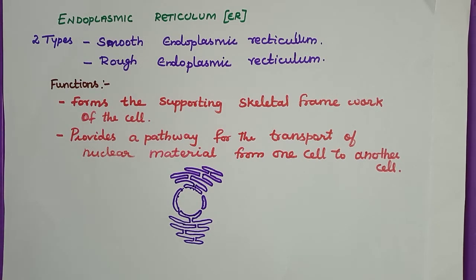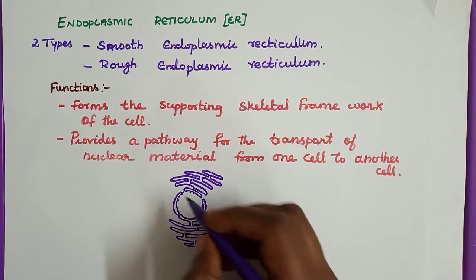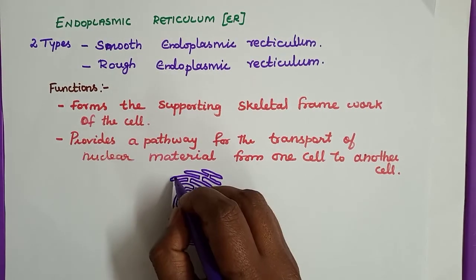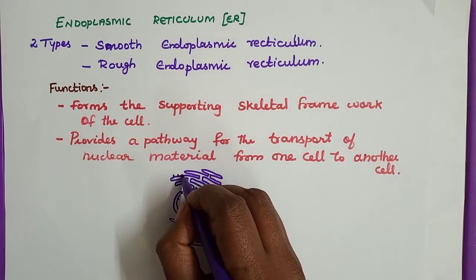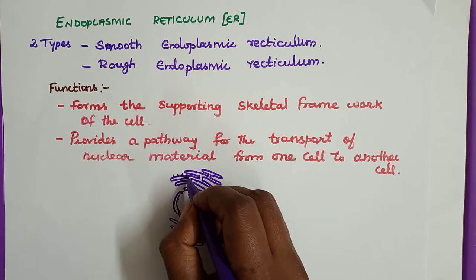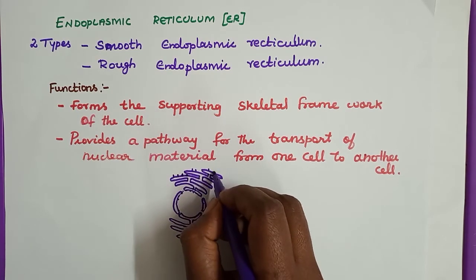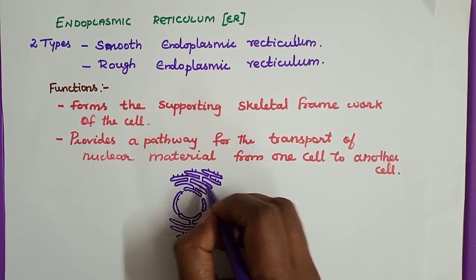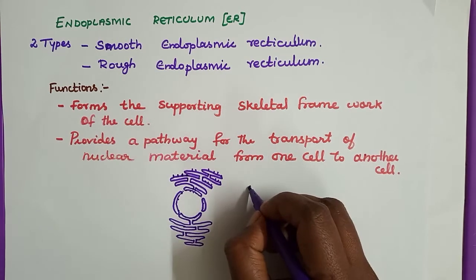The rough endoplasmic reticulum is studded with fine granules called ribosomes. So this is a rough endoplasmic reticulum attached with the ribosome. It is a fine, small, tiny part like this.